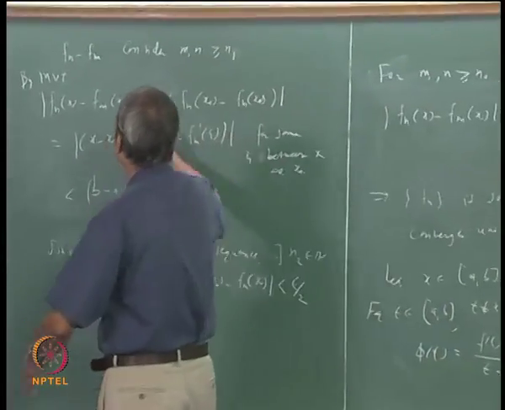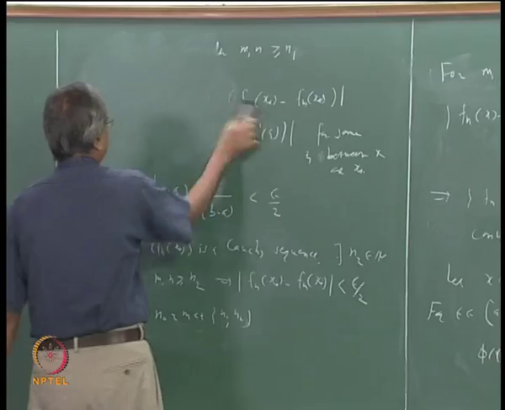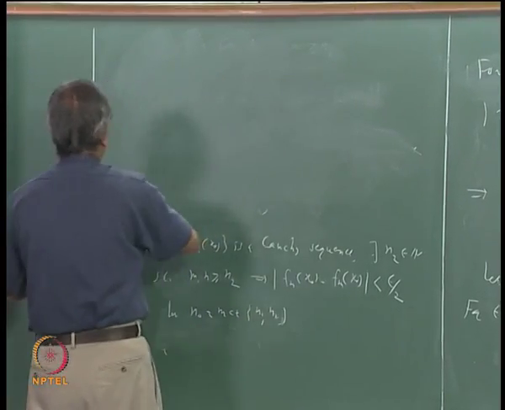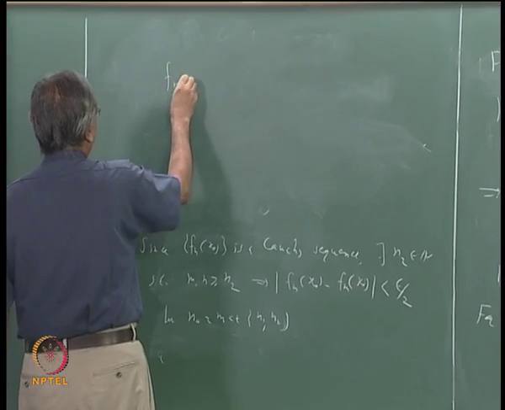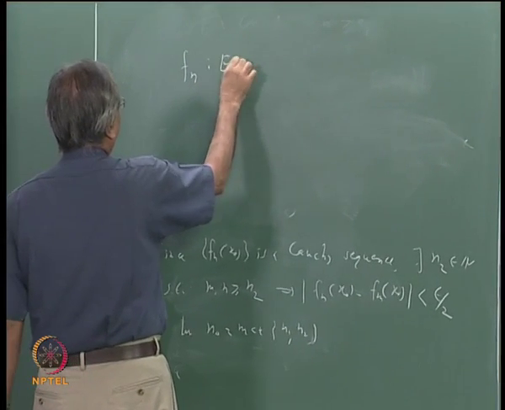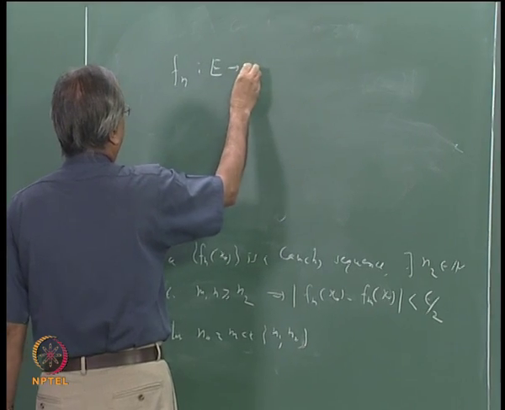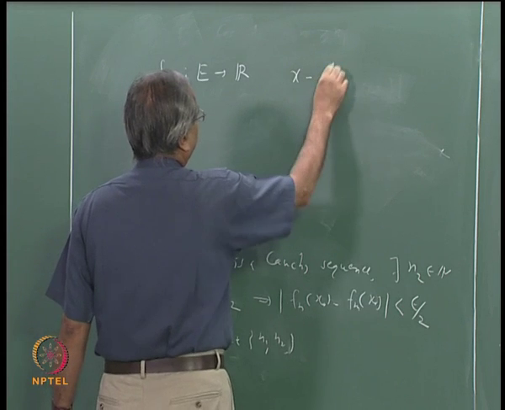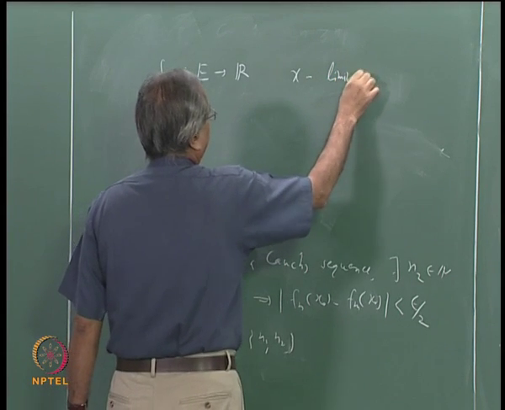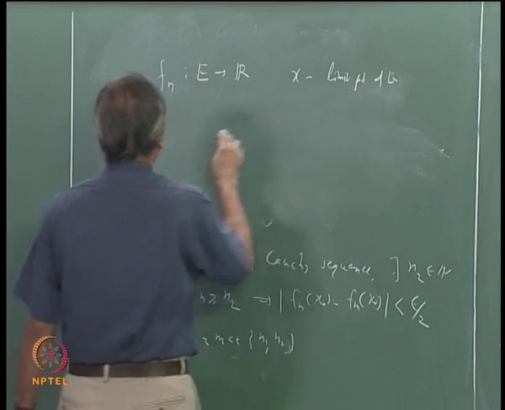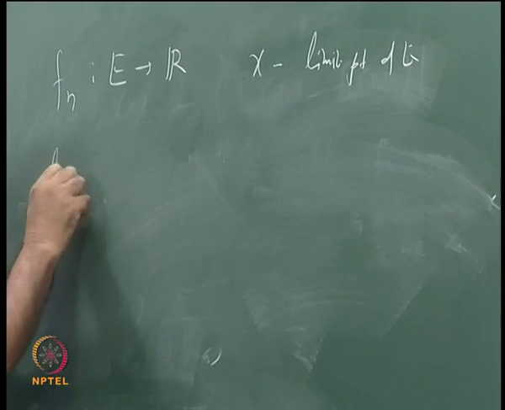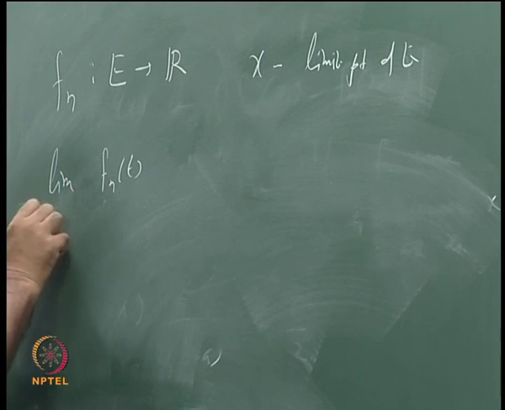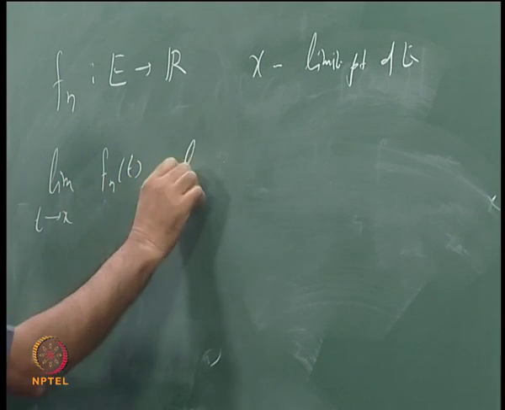Let me remind you of that theorem once again in case you have forgotten. We had taken the functions fn from E to R, and x was a limit point of E. We had taken the limit of fn(t) as t tends to x to be some ln.